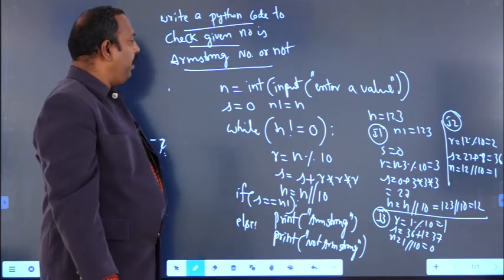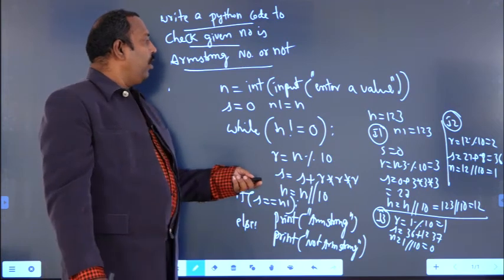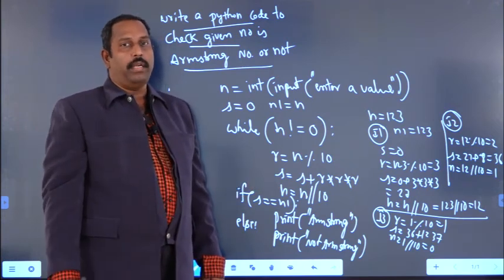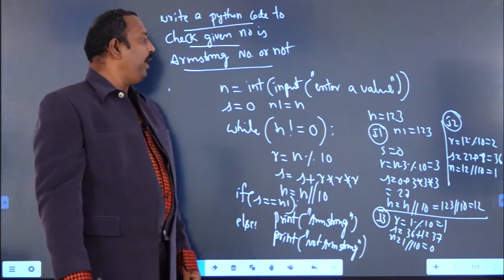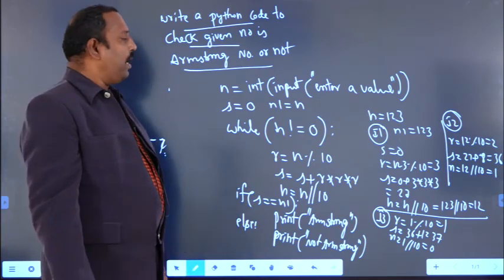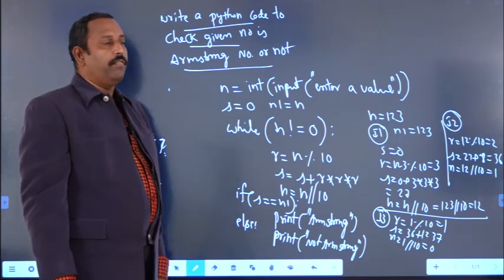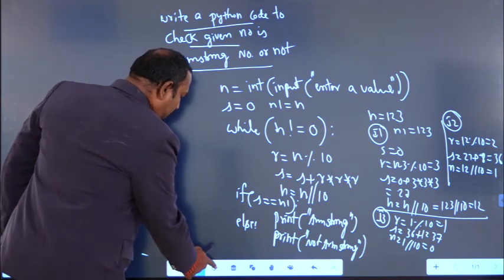But in the exam, he may ask not like this, but to generate all Armstrong numbers between 1 to 100. Write a Python code to generate all Armstrong numbers between 1 to 100, let's say 1 to 1000. He may ask like this in the examination. Then what you have to do, we have to use another loop here. I will explain that one.